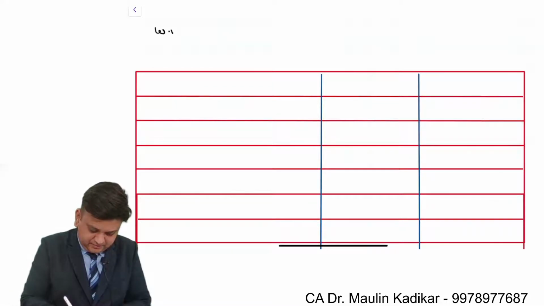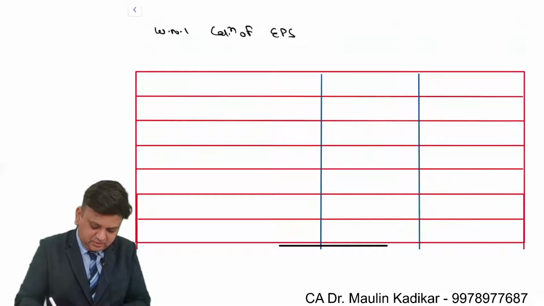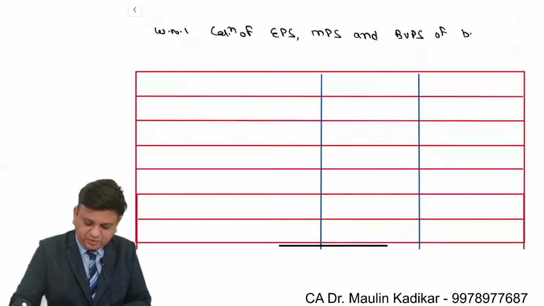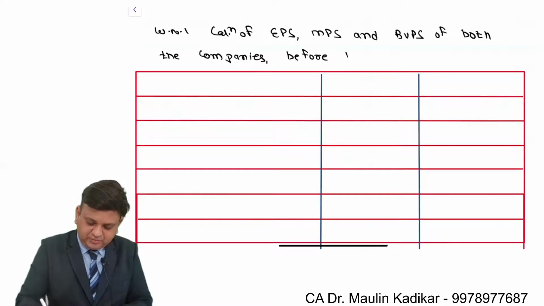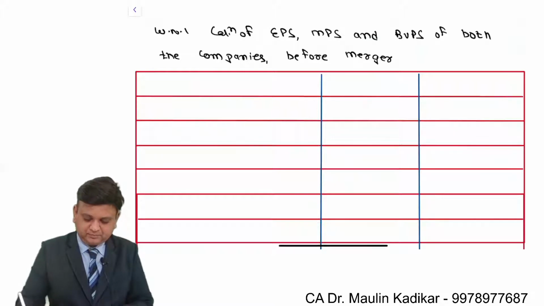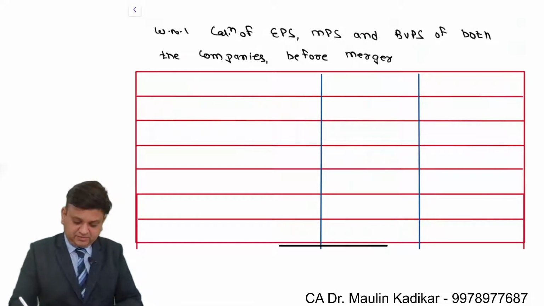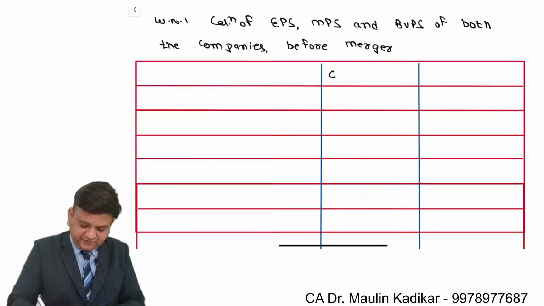Working note number 1, calculation of earning per share, market price per share and book value per share of both the companies before merger. That is what we are going to calculate. So the first is Efficient Limited and the next is Healthy Limited.